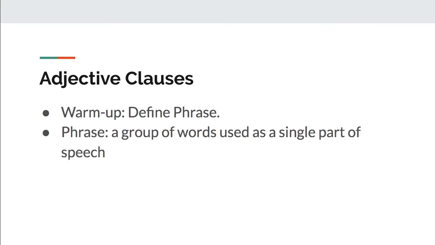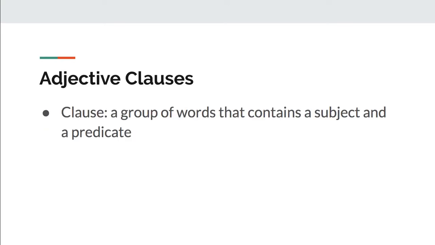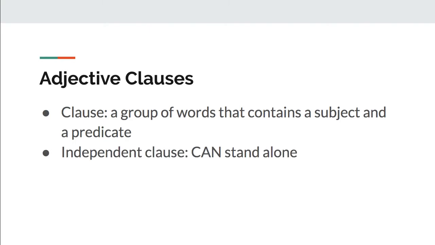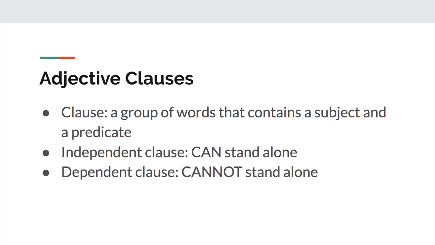You were correct if you said a phrase is a group of words used as a single part of speech. And this has no subject or predicate, so it cannot stand alone. An adjective clause is defined as a group of words that contains a subject and a predicate. So you already see how they're different. And there's two types of clauses. There's an independent clause, which can stand alone, or a dependent clause, which cannot stand alone. You should already know both of those.